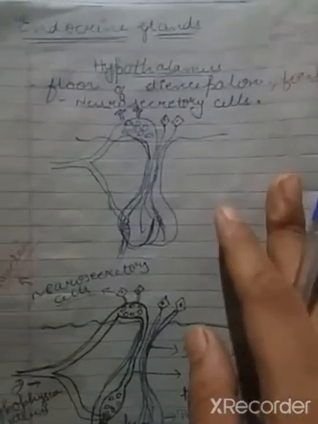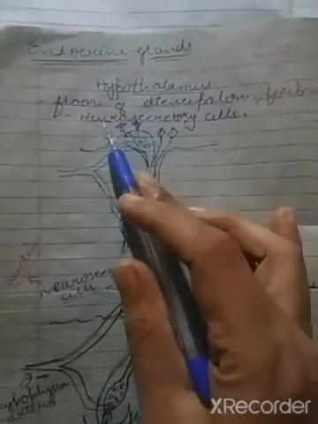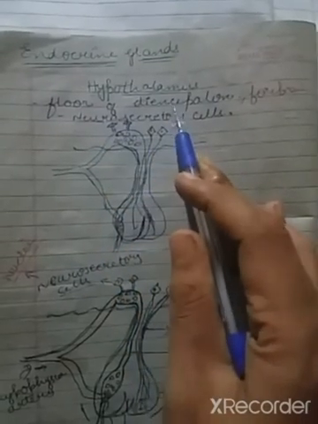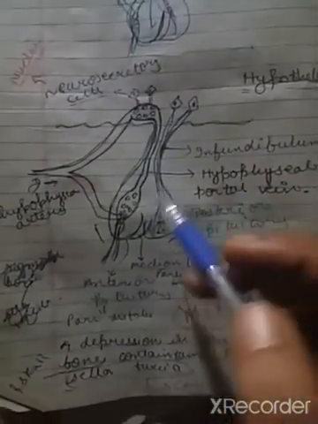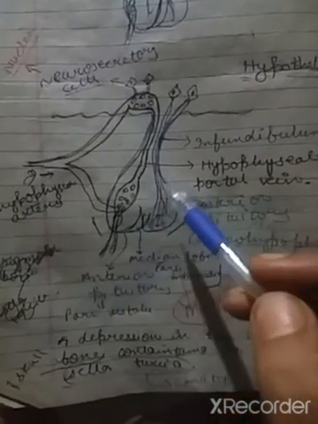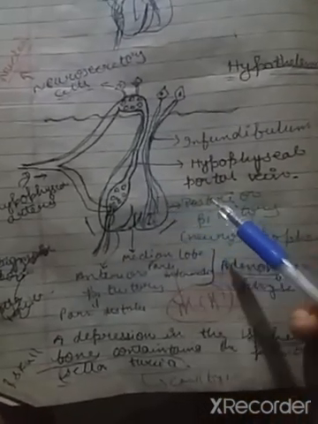Now we are discussing some of the endocrine glands. The hypothalamus is located at the floor of the diencephalon, which is at the forebrain. Here is the pituitary gland. In the pituitary gland there are the anterior pituitary, the intermediate lobe and the posterior pituitary.